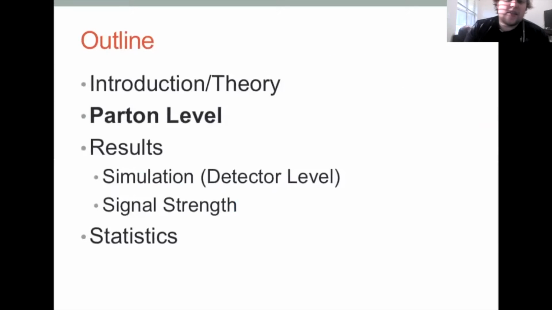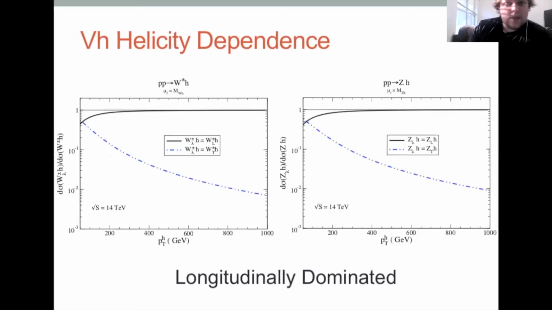So let's talk about the parton level. You can look at the helicity dependence for WH and ZH. I'm showing the ratio of the cross-section of WH production for a particular polarization, say longitudinal or transverse, over the total. And what you can see for both WH and ZH, this is versus the pT of the Higgs, is that at large pT it's basically all longitudinal, which means that the cross-section itself in the high pT region already selects the particular amplitudes that we're interested in.